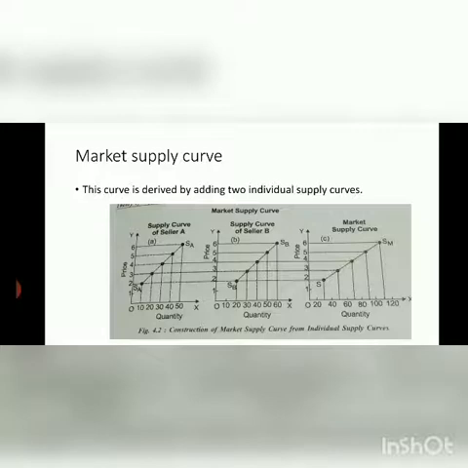Now in the first graph we can see that when the price was rupees 2, the quantity supplied was 10, and in the supply curve of seller B, when the price was rupees 2, the quantity supplied was 20 units. Now market supply, when the price was rupees 2, quantity supplied will be equal to 10 plus 20, that is equal to 30.